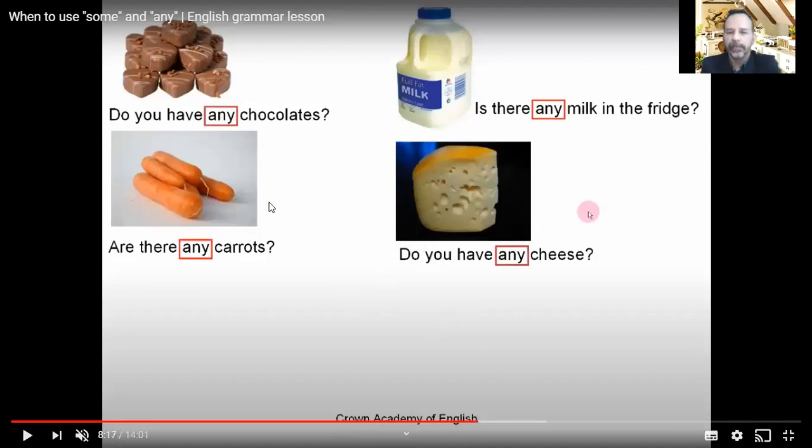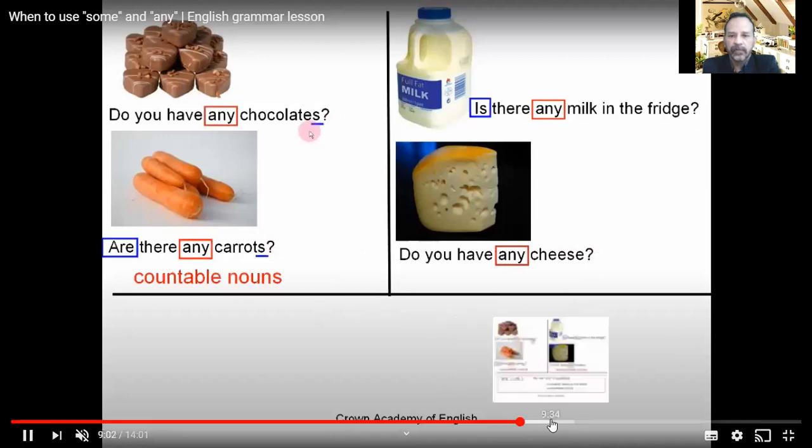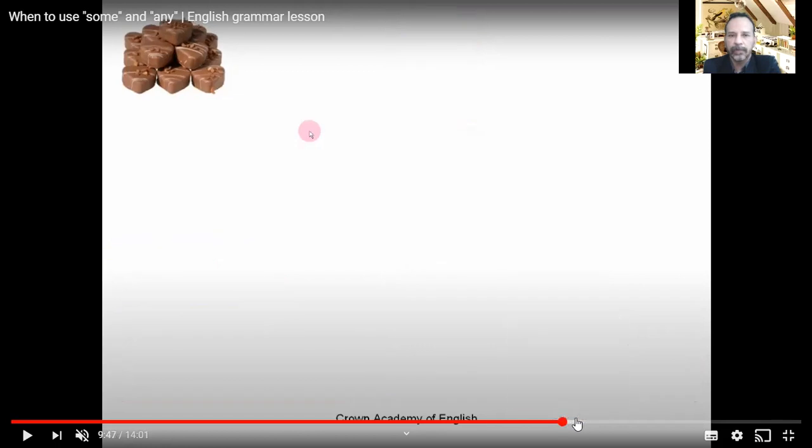So again, here you can see any is used for questions in this case, no? For countable and uncountable nouns, okay? Countable and uncountable nouns. And then we have the rule. It says we use any in questions, countable nouns in plural and uncountable nouns, okay?